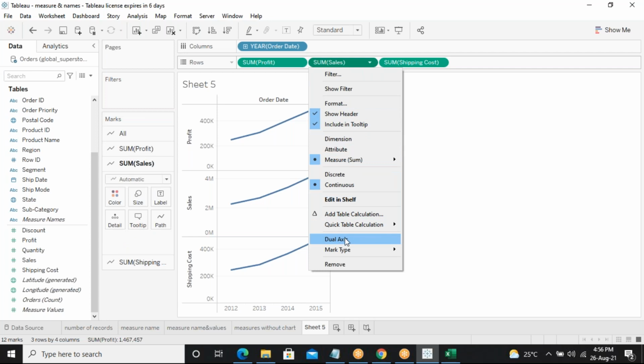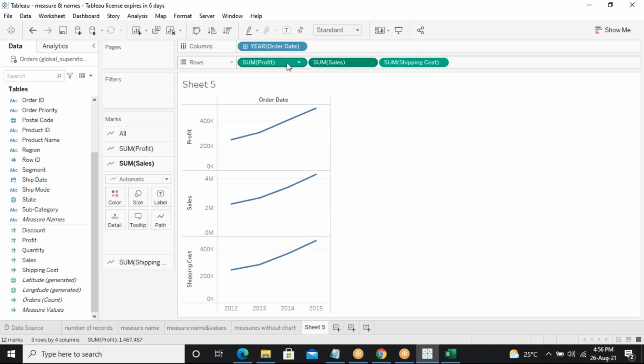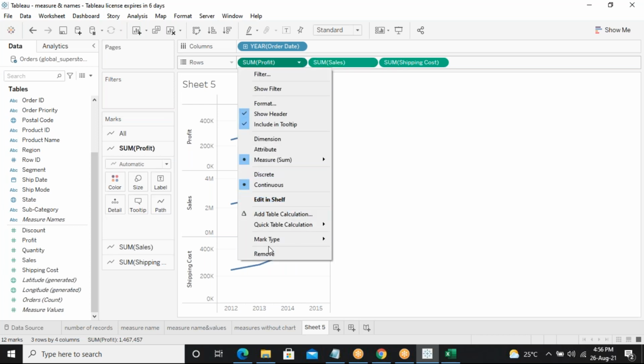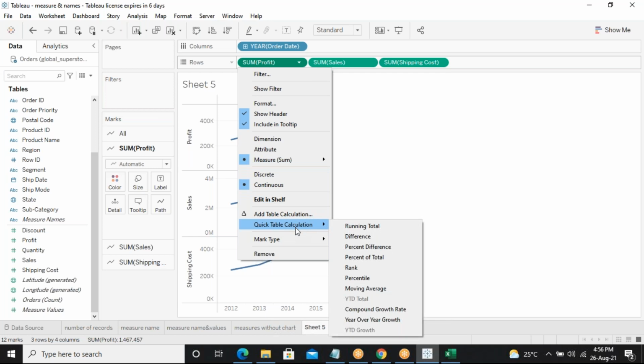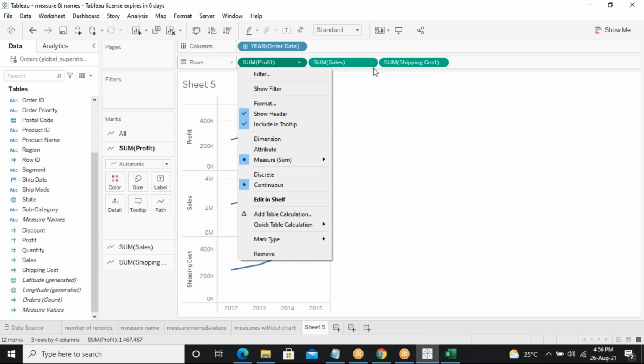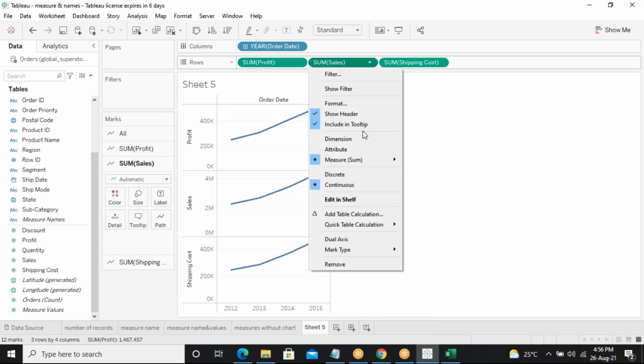You can see an option called dual axis here. Check whether you're getting that option. When you click on the first pill, you can't see that option, dual axis. So on the second one, click on dual axis.